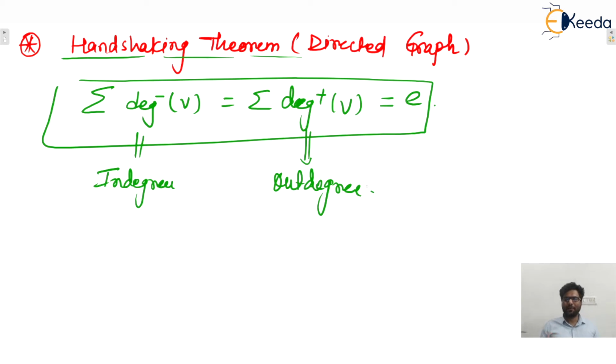Out degree means in a directed graph, an incoming arrow is counted as in degree and an outgoing arrow is counted as out degree, isn't it? So we can say that the sum of in degrees of all vertices, for every V belongs to the vertex set of G. Here also we can write for every V belongs to the vertex set of graph G. So let us consider one example.